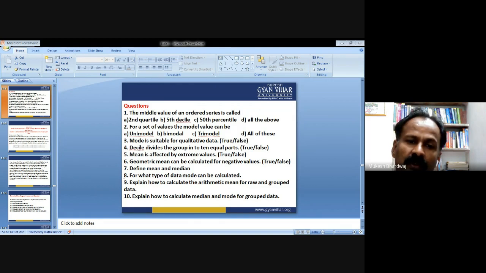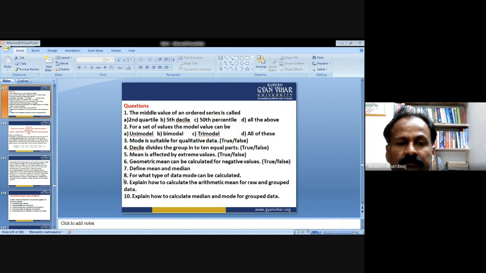If the number of observations is even, then a minus sign comes under the root, and the geometric mean cannot be calculated, because the nth root of a negative number is imaginary. So can the geometric mean be calculated for negative values? No, it is false. It cannot be calculated for negative values.